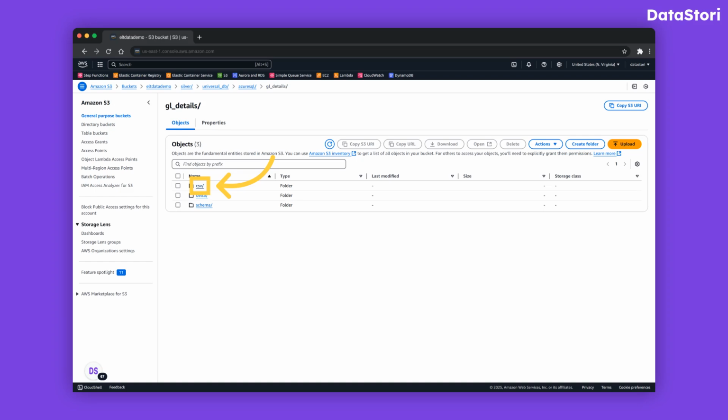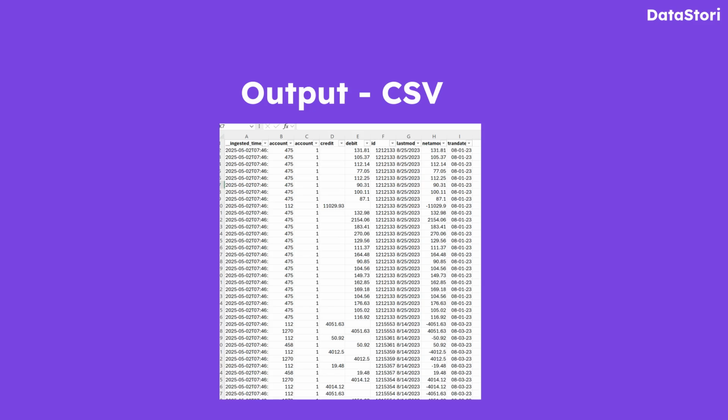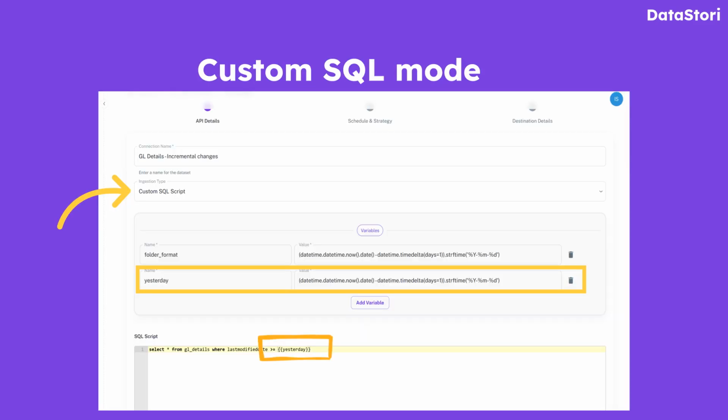Here data is available in both Delta and CSV formats. You can choose the format that best fits your downstream requirements. Let's look at the data in CSV format. Here are the deduped and flattened changes that are taking place in the GL details table and are being captured via CDC. Apart from CDC, DataStori also supports custom SQL queries for data extraction.